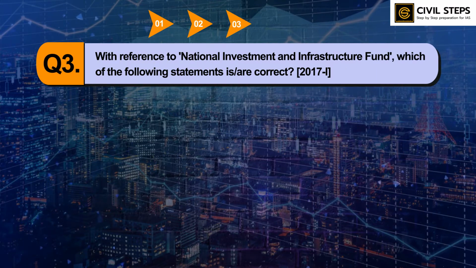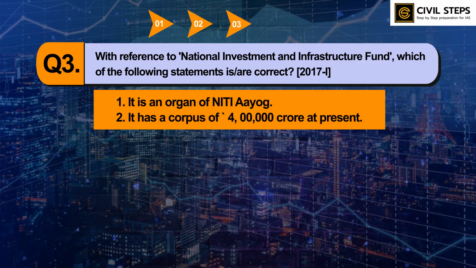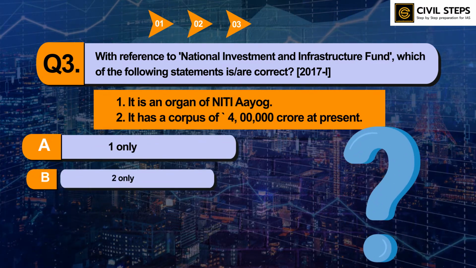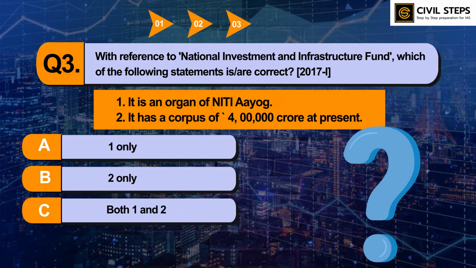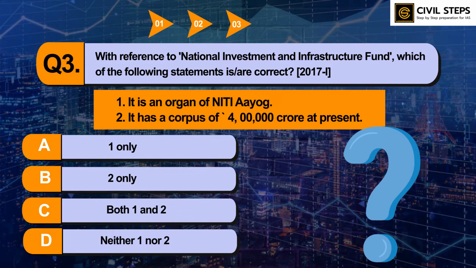With reference to the National Investment and Infrastructure Fund, which of the following statements are correct? First, it is an organ of Niti Aayog. Second, it has a corpus of rupees 4 lakh crore at present. Select the correct answer using the code given below. Option A, 1 only, B, 2 only, C, both 1 and 2, D, neither one nor two. You can pause this video and write your answer in the comment section below.